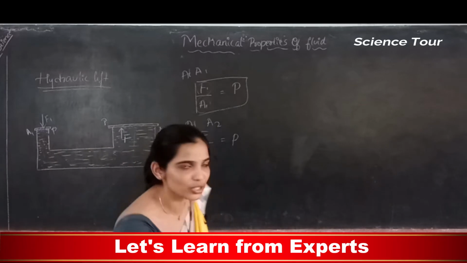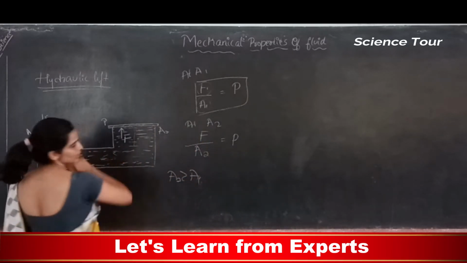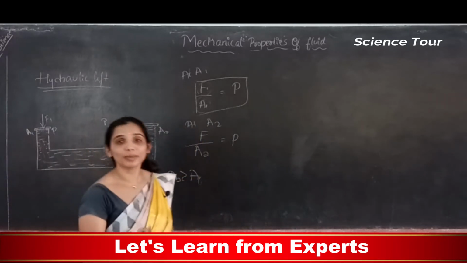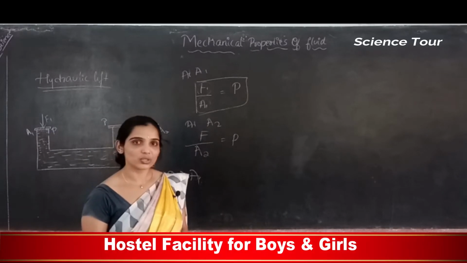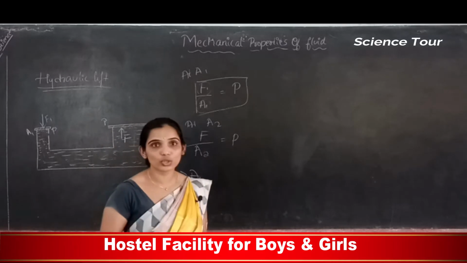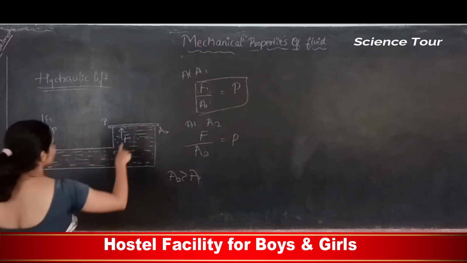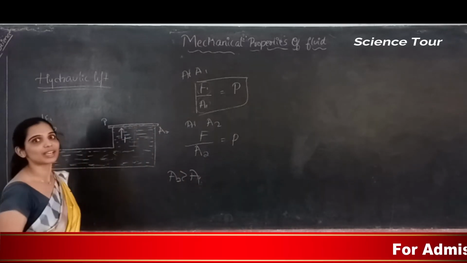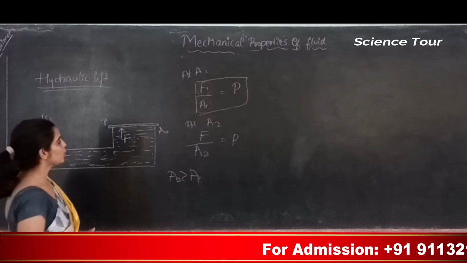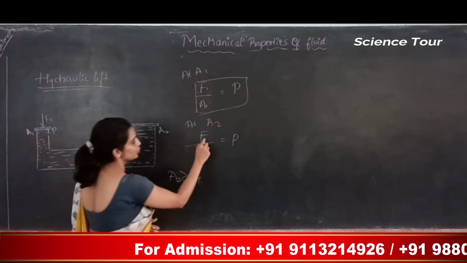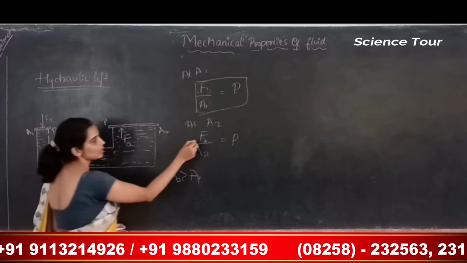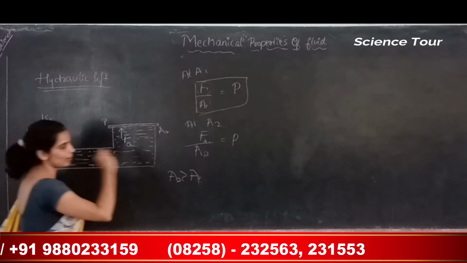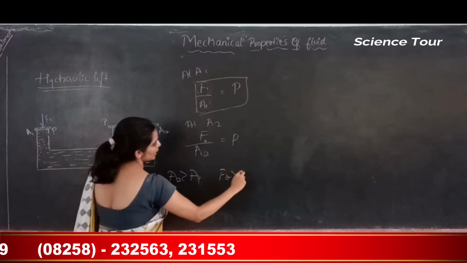But no, pressure is equal because Pascal's law says so. So pressure should be equal. Area is changed. Area is greater here, so the force acting on this piston will vary. So what should be the force? If I call it F2, this force is greater than the force applied here. F2 will be greater than F1.